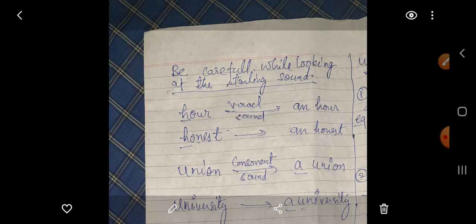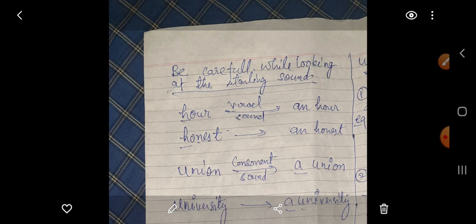So you need to see in the beginning which kind of sound is coming. For example, HOUR. H is a consonant, but look at the sound. The starting sound is the vowel sound A. So we must use AN: an hour.